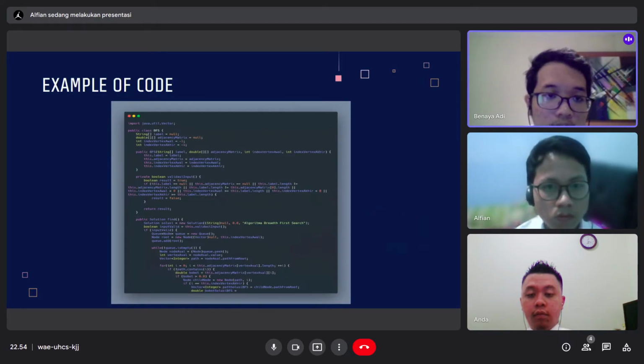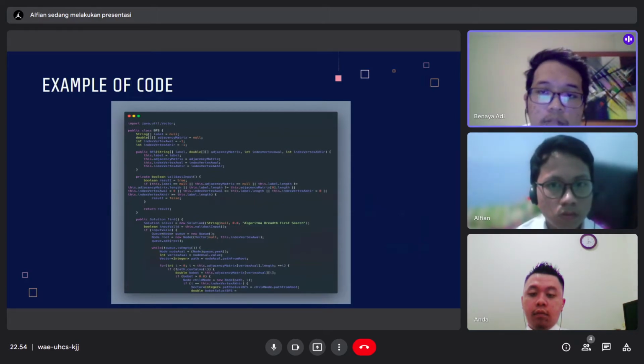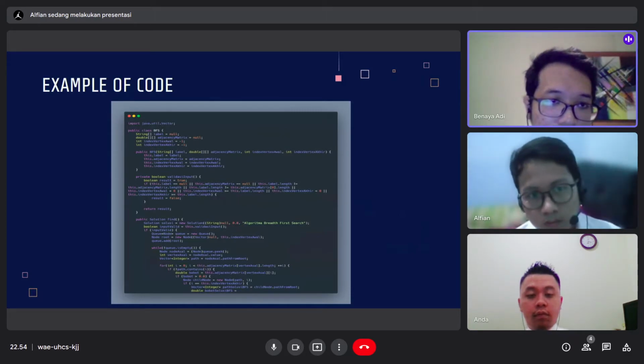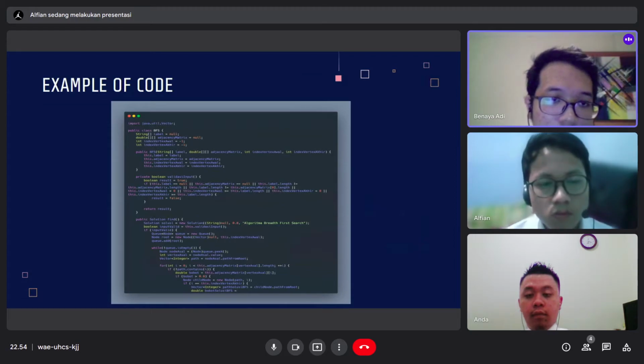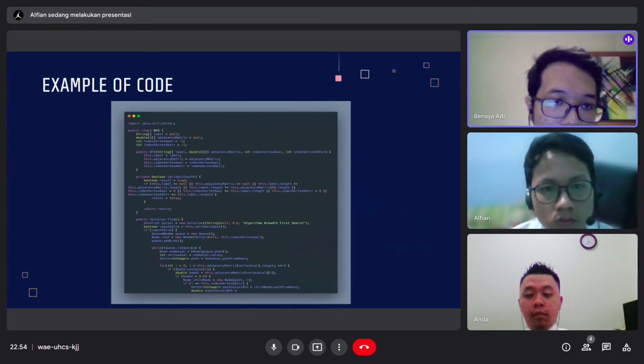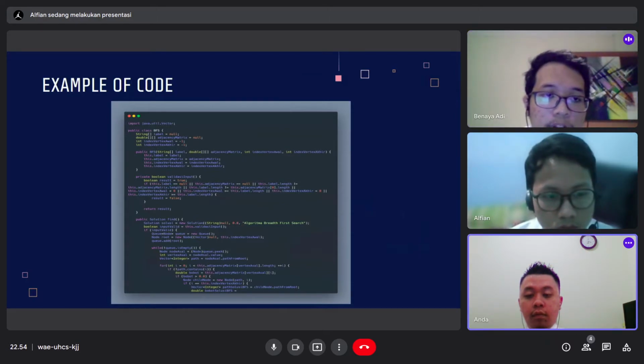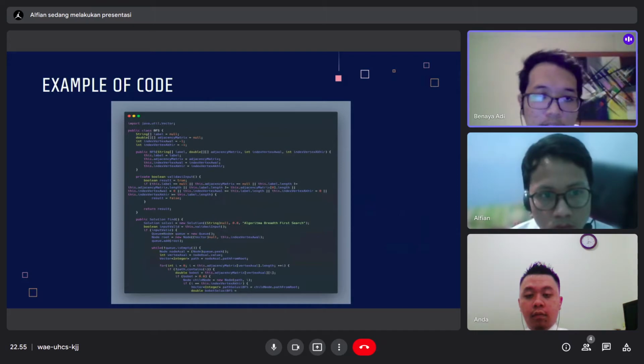Okay, so this is the class of BFS. We made the class BFS. This class contains the process of BFS to find the shortest path and then finally found it. There is some misclick in here. As you can see, the int index vertex awal equals to min 1 and then int index vertex terakhir equals to min 1. It's a misclick because the first vertex and the last vertex are initialized in the main class that we will discuss later.